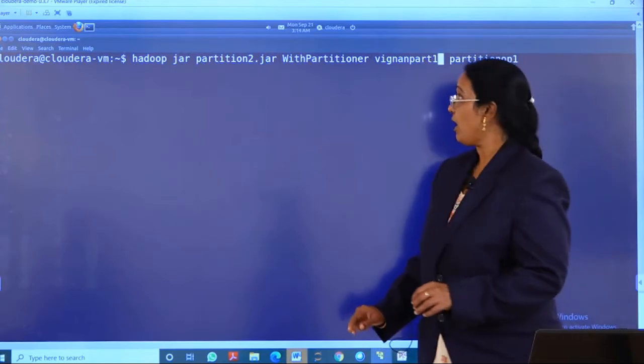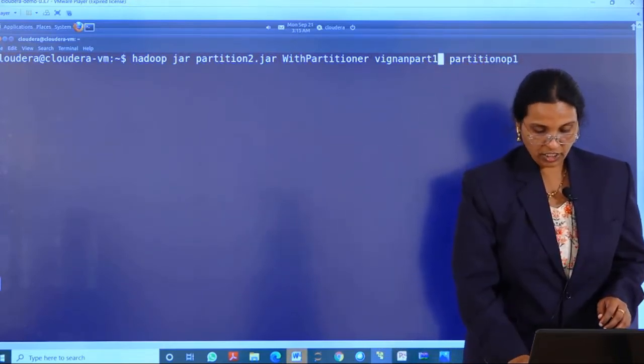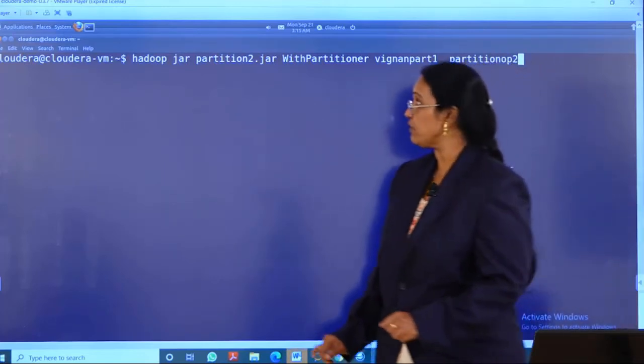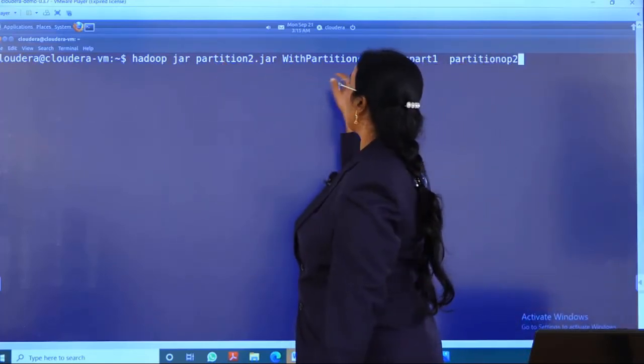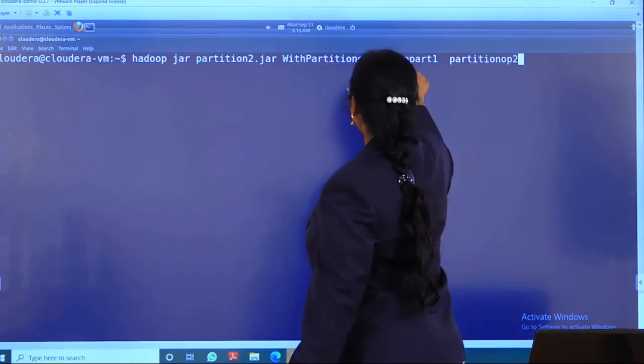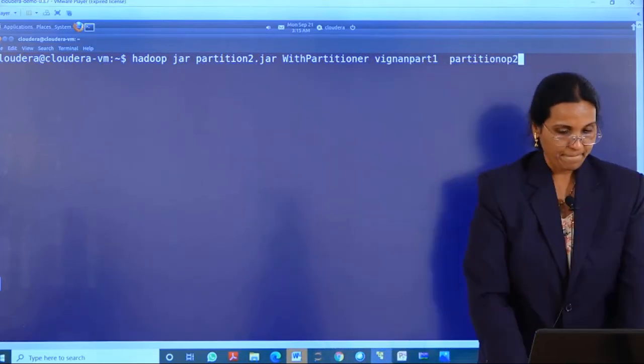And my output file, where all the output has to be stored, is partition op2. I am repeating once again: this is my jar file name, this is my program file, that is my Java program, then the input file and the output. That means all the output will come into that.